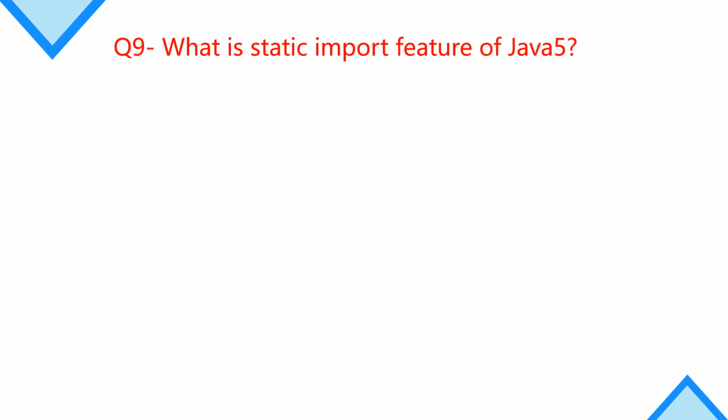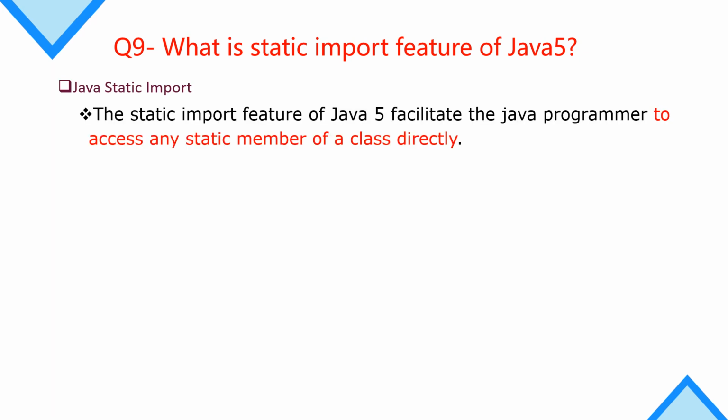Now let's discuss what the static import feature of Java 5 is. This feature was not included in previous versions of Java. It only came when Java 5 was released. The static import feature of Java 5 facilitates the Java programmer to access any static member of a class directly. When you want to access any static member of a class, you use Java static import.